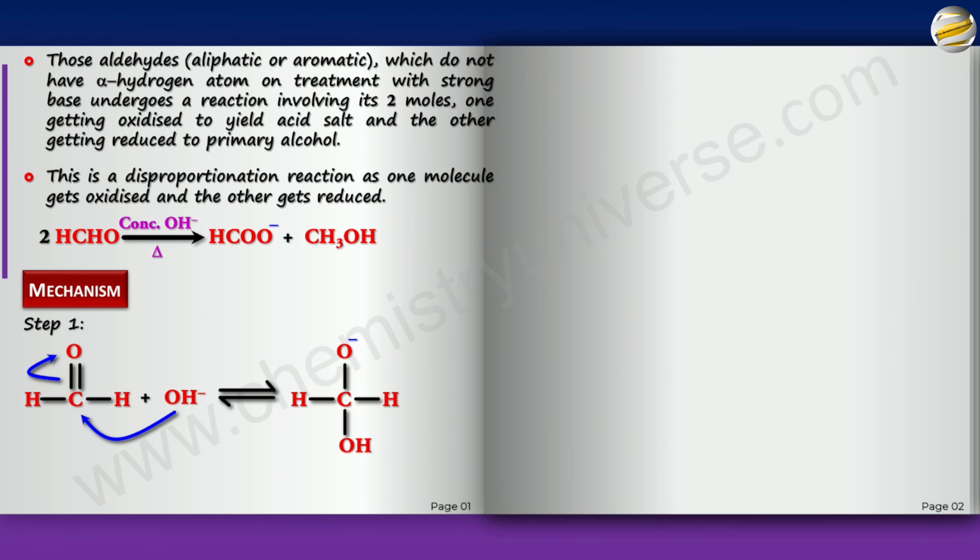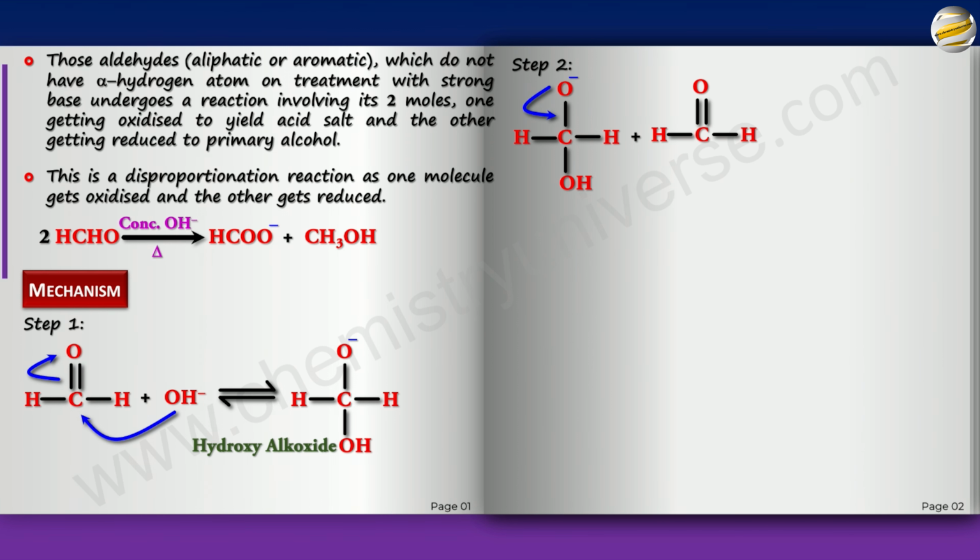So what is this? This is called a hydroxy alkoxide. Now in step 2, this hydroxy alkoxide reacts with another molecule of aldehyde, and look what happens. This is really interesting, because the O minus comes back, and an extremely poor leaving group, H, will leave as H minus. But it doesn't actually leave as H minus, it immediately attacks this carbonyl carbon and the pi bond shifts to O, and you find this becoming the acid.